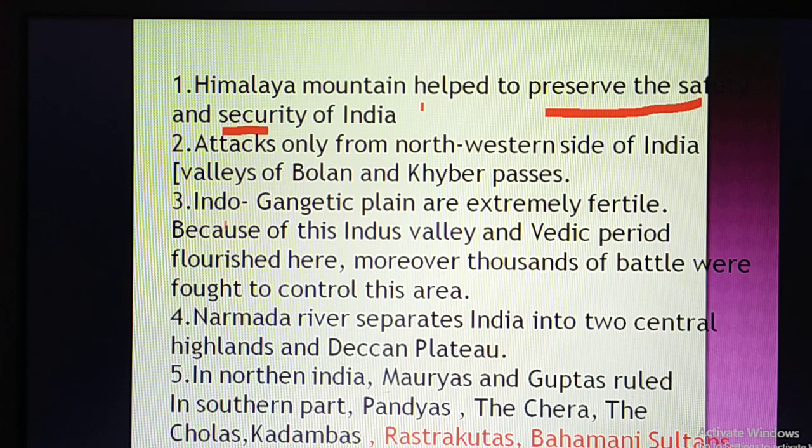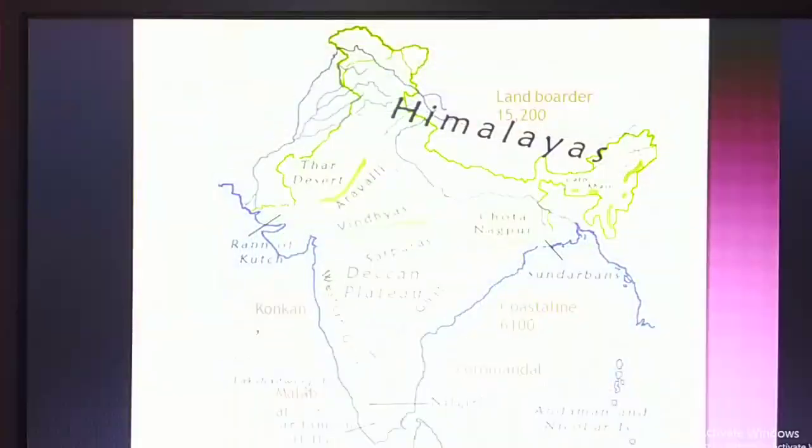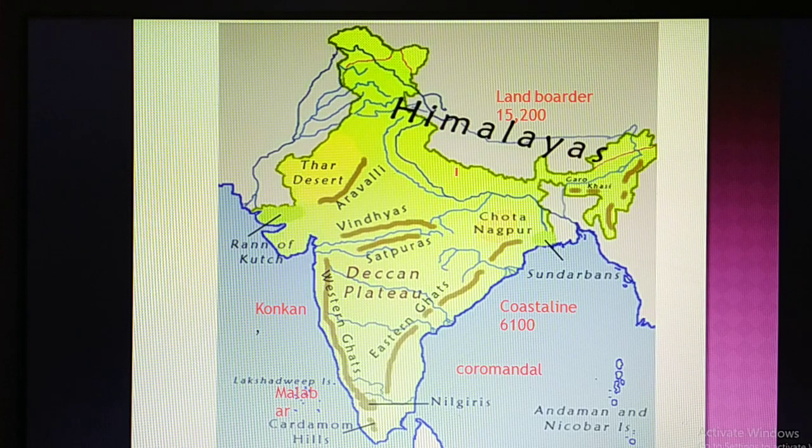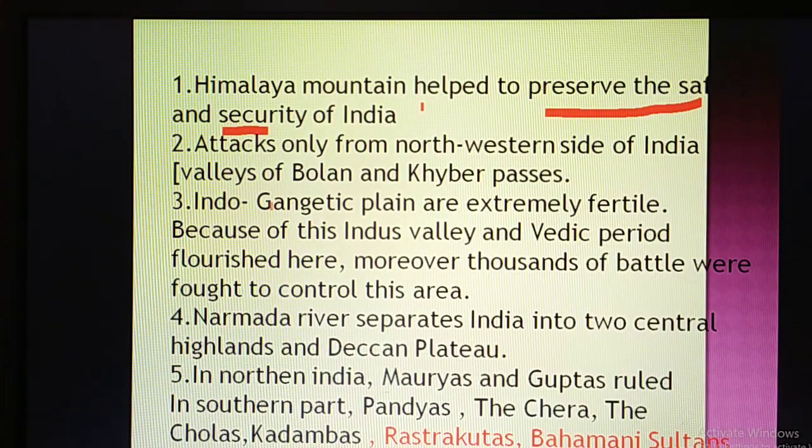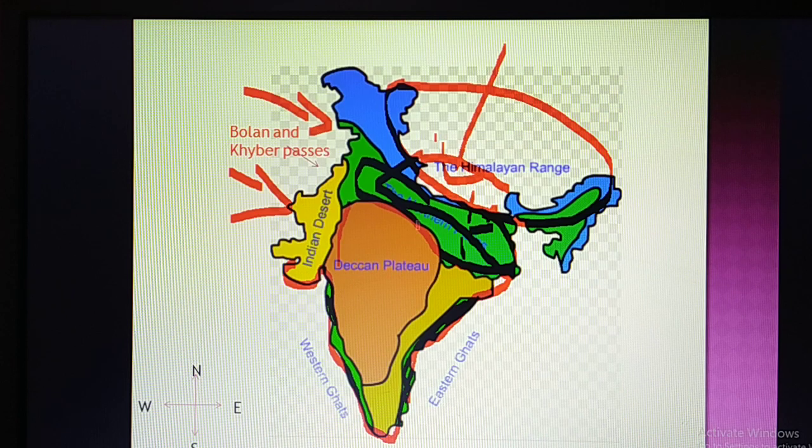Next one, the Indo-Gangetic Plain. How is the Indo-Gangetic Plain important for India? This is the Indo-Gangetic Plain where I am making the highlight, and it is very much fertile and rich. It is given here: the Indo-Gangetic plains are extremely fertile. Because of this, even the Indus Valley civilization and the Vedic period flourished here only. They developed here, and moreover, thousands of battles have taken place here to control this area. Why? Because this is very rich, fertile and plain. Because of this reason, thousands of battles have taken place.